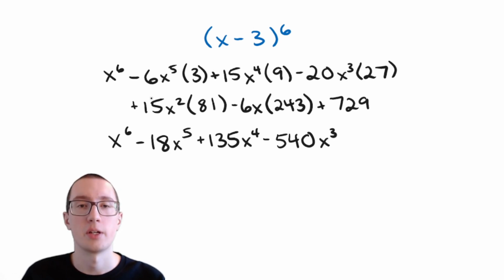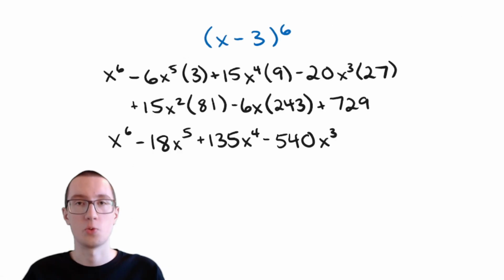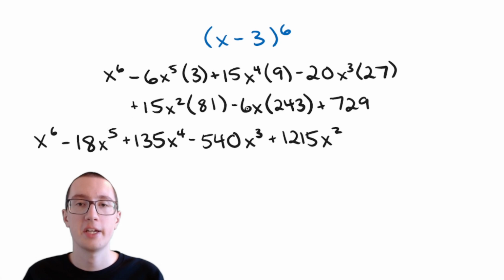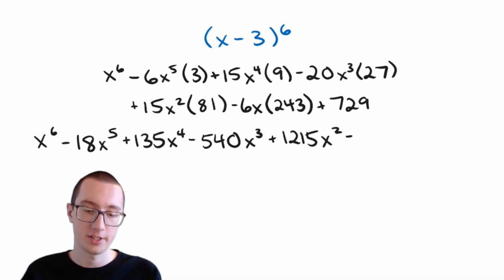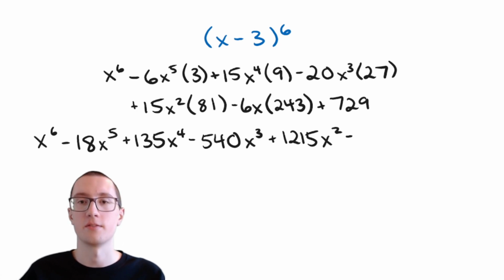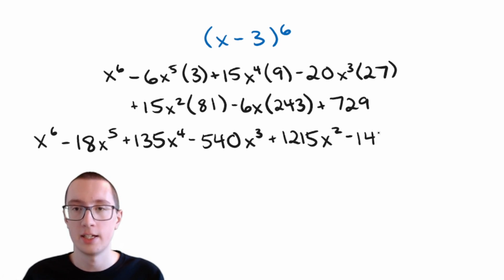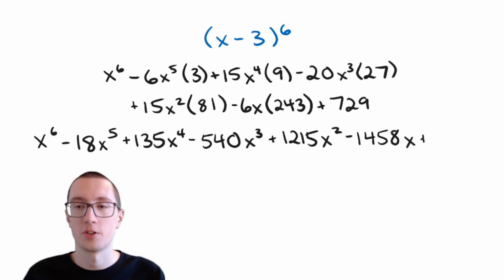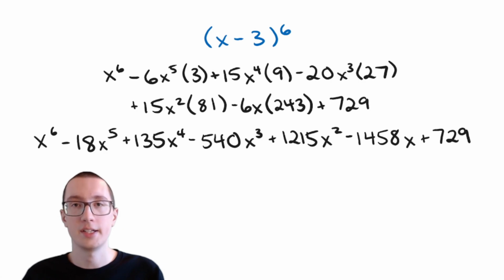X to the 3rd. Then here we have 15 times 81, which is 1215. Yeah, no cheating here. Plus 1215, x to the 2. Then we have here 6 times 243. I'm not even going to try to do that. I'm just going to put it in the calculator. Let's see, we get 1458. So this is going to be 1458 times x. And then 729, that's just by itself. So we're going to put 729. And that's it. Like I said before, we can't combine these because they have different exponents on them. So this is all we can do.